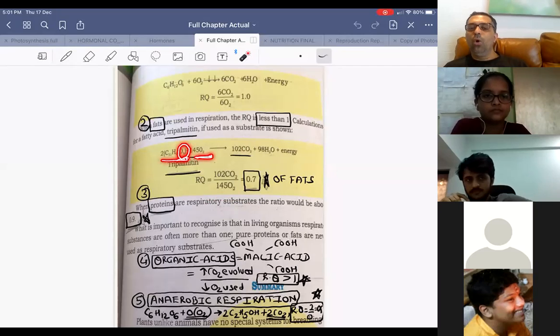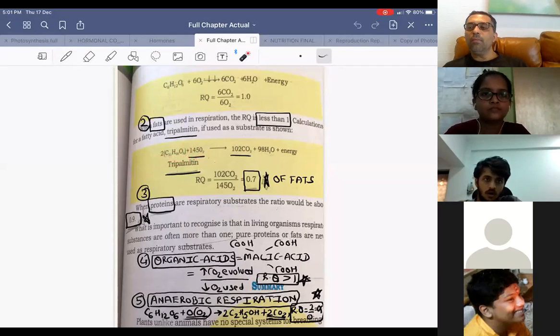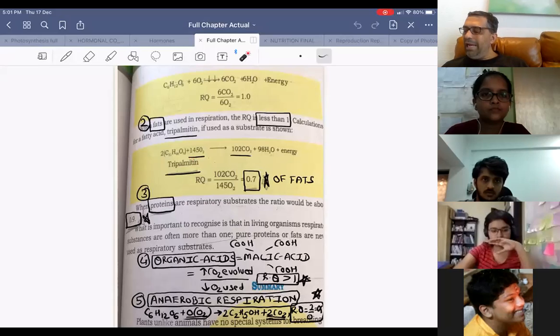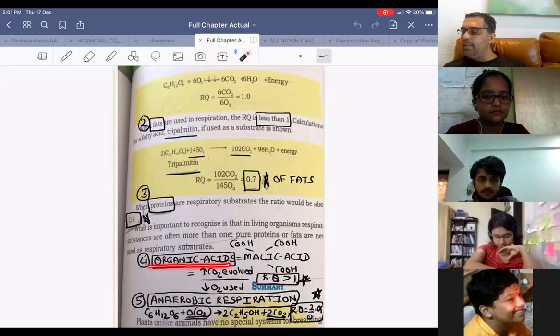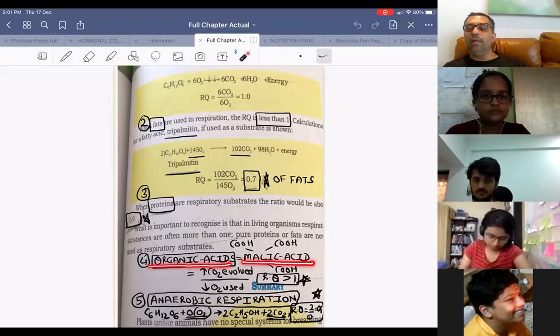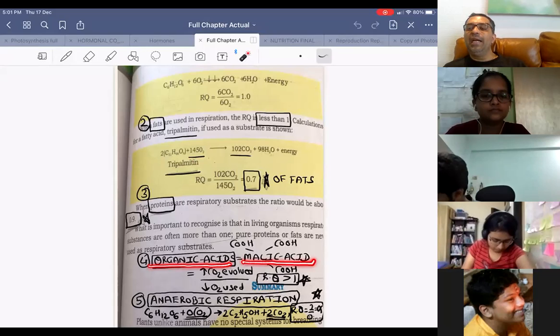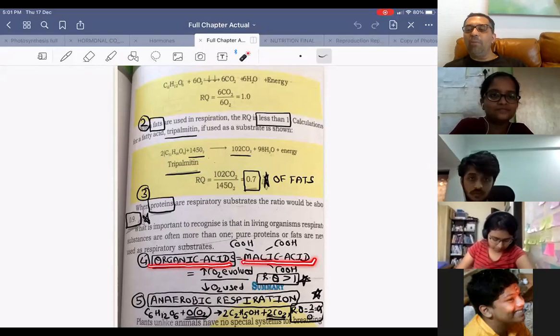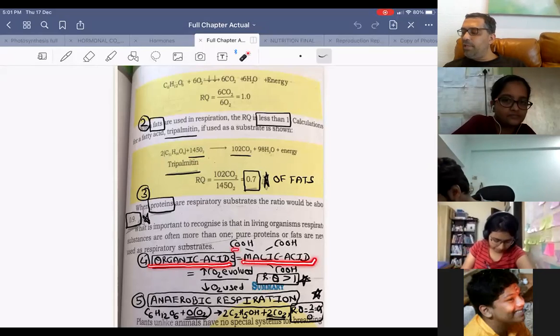Any example you know where RQ will be more than 1? Organic acids, for example malic acid. What are malic acid, citric acid, etc.? They are tricarboxylic acids. They have COOH, COOH, COOH in them, three carboxylic groups.